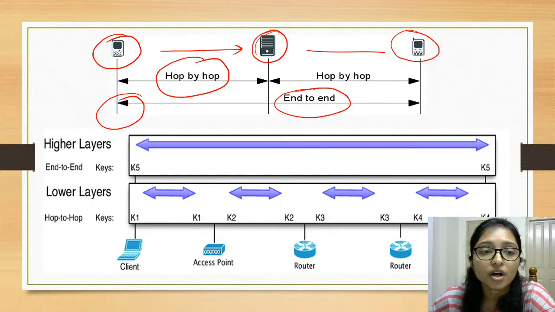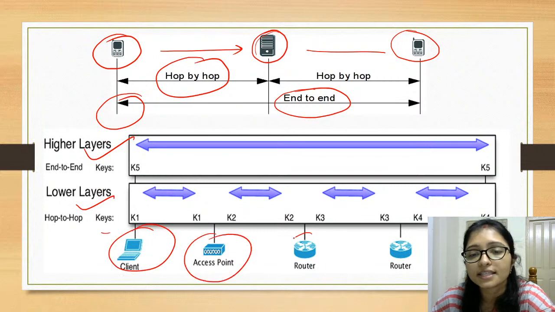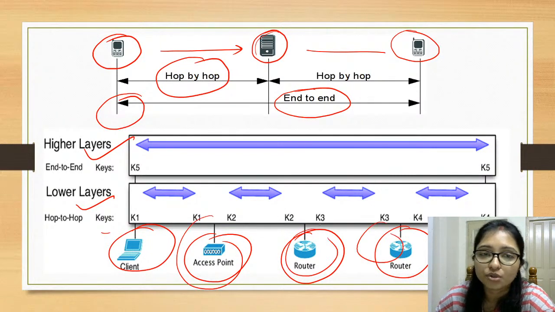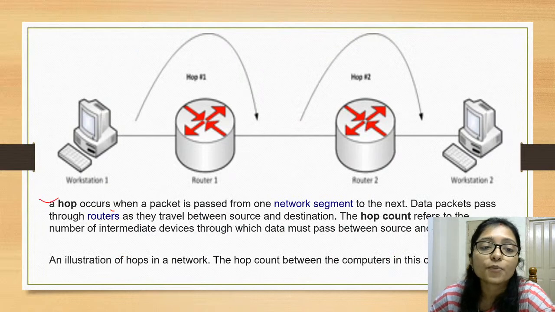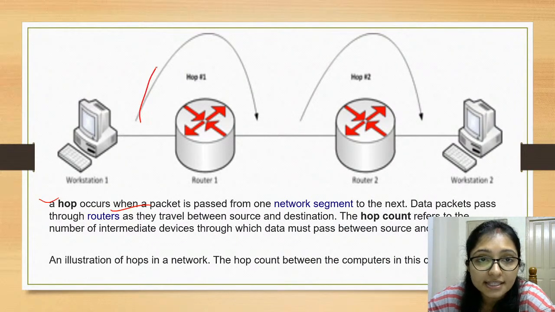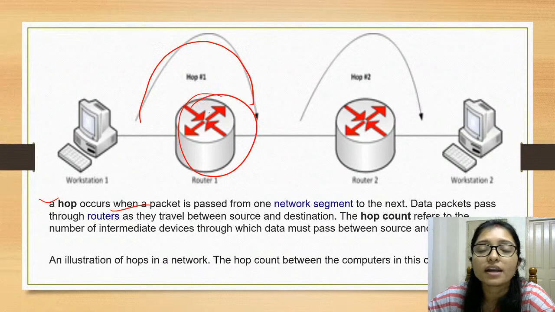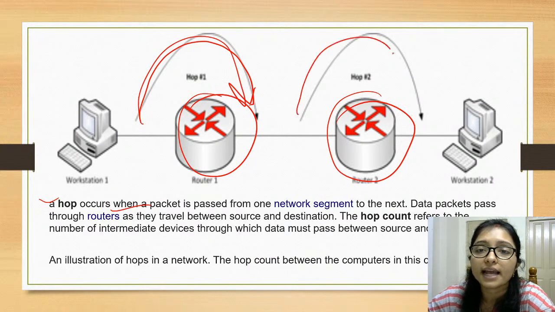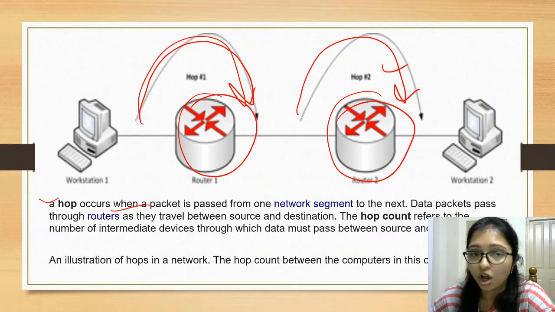Here you can see this is the higher layer and the lower layer. After that there is the client, the access point, then the router, and the router and web server. Inside this there are different routers. Now hop to hop means this. There is one router, then another router; your computer goes to a router, then to another router, and that is hop to hop. Hop to hop is the packet going from one network segment to another.